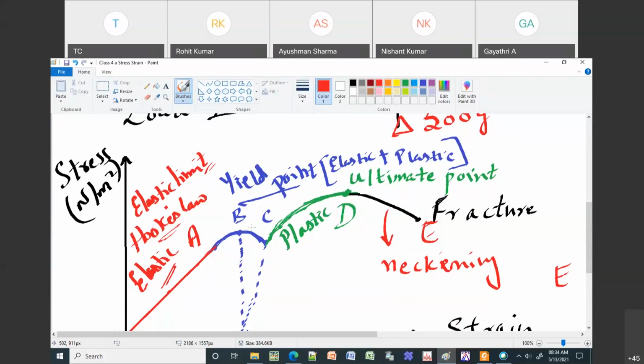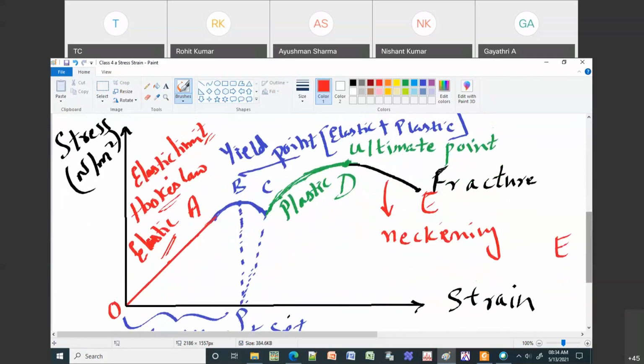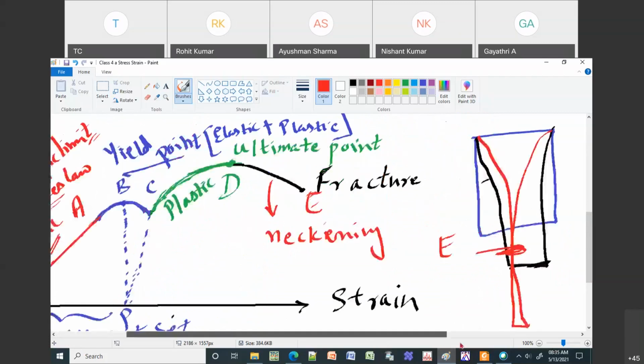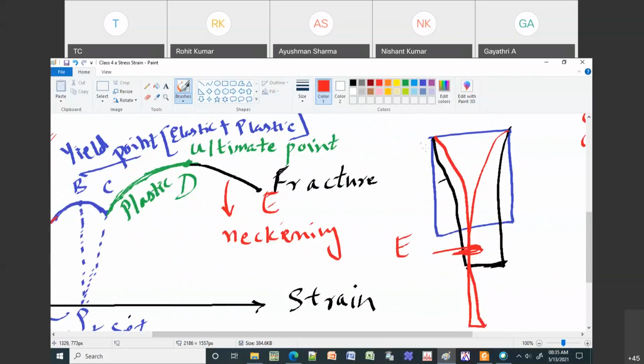Then up to C, your material is supposed to behave both plastic and elastic. Elastic means it will retain its shape and size. Plastic means it will not retain shape and size. So it has both natures. As I explained in the previous case, it may retain some kind of shape, but the size will be very much different.